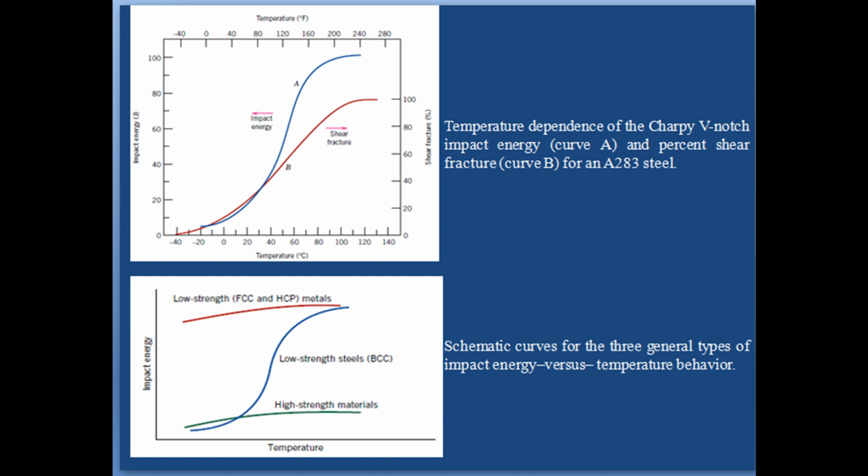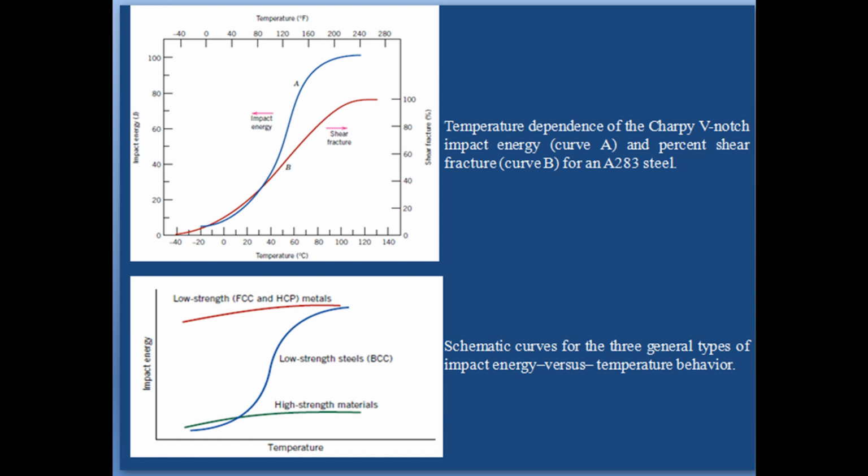Alternatively, the appearance of the failure surface is indicative of the nature of fracture and may be used in transition temperature determinations. For ductile fracture, this surface appears fibrous or dull, as in the steel specimen that was tested at 79 degrees centigrade. Conversely, totally brittle surfaces have a granular or shiny texture, or cleavage character, like the -59 degree centigrade specimen shown in the figure.